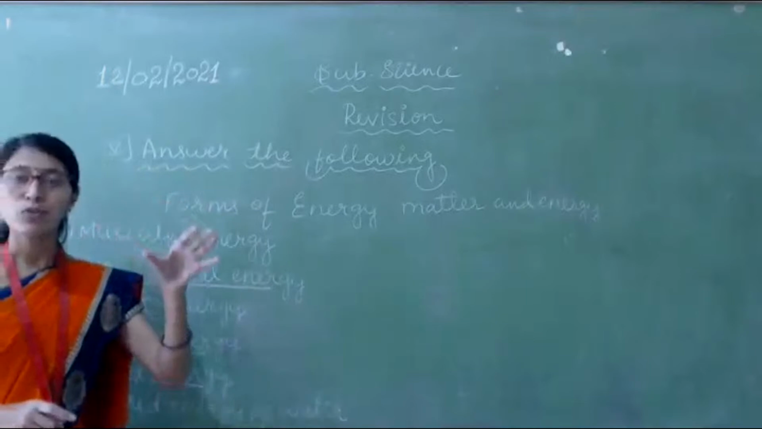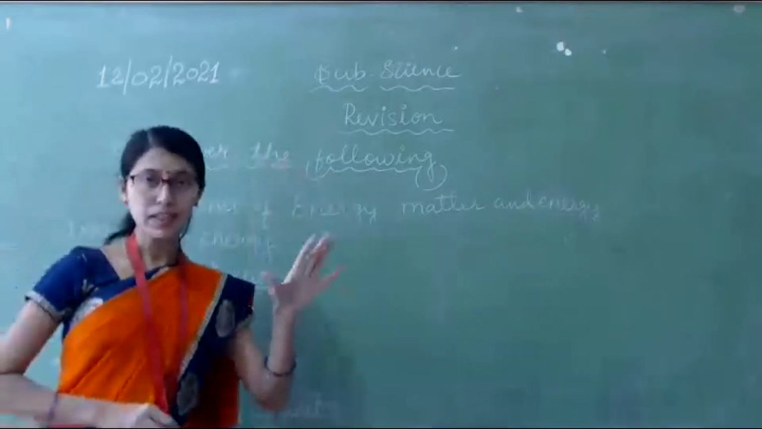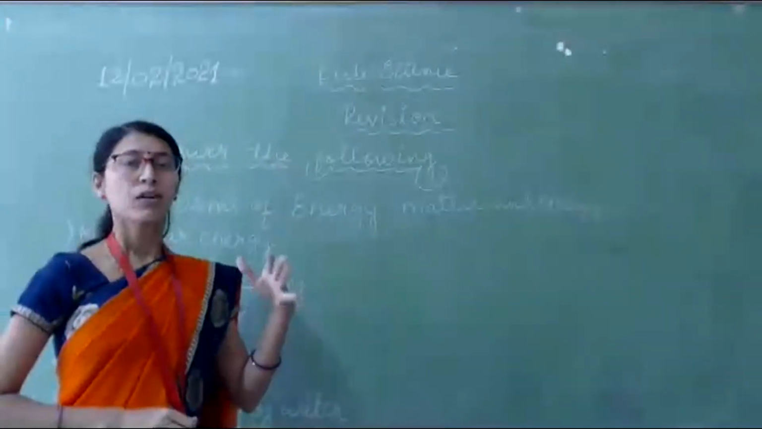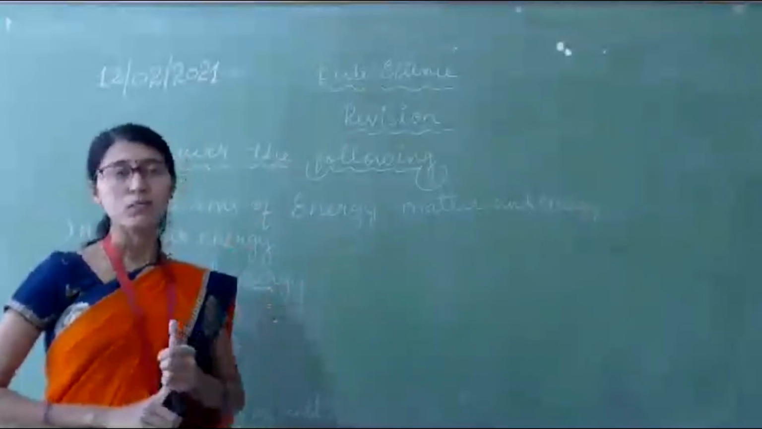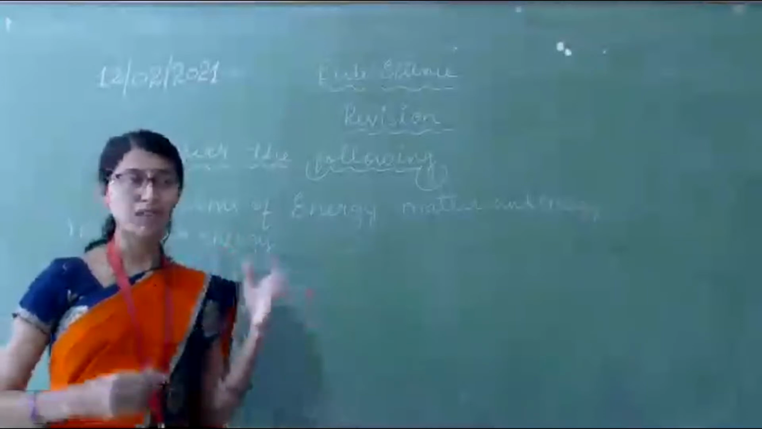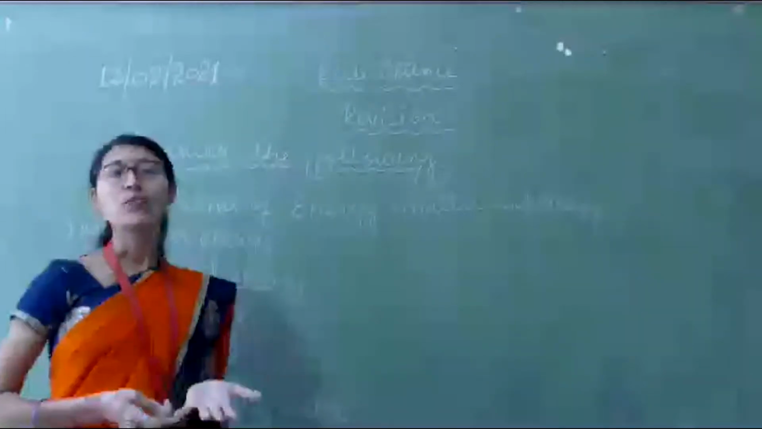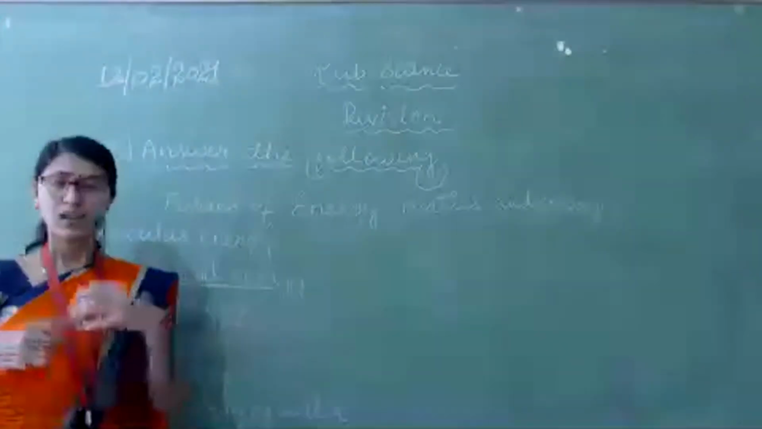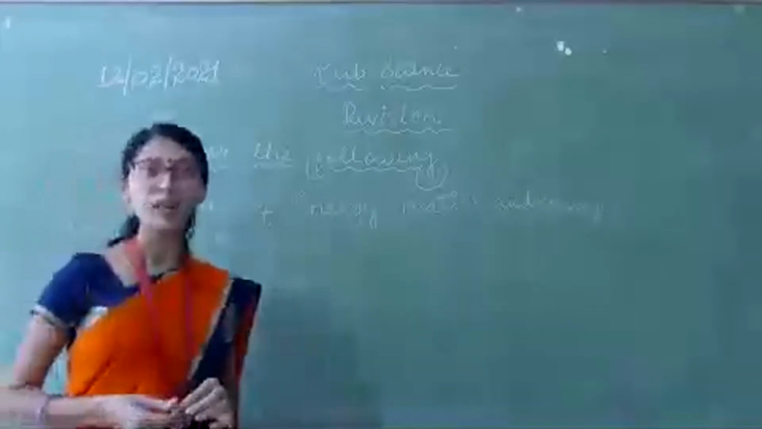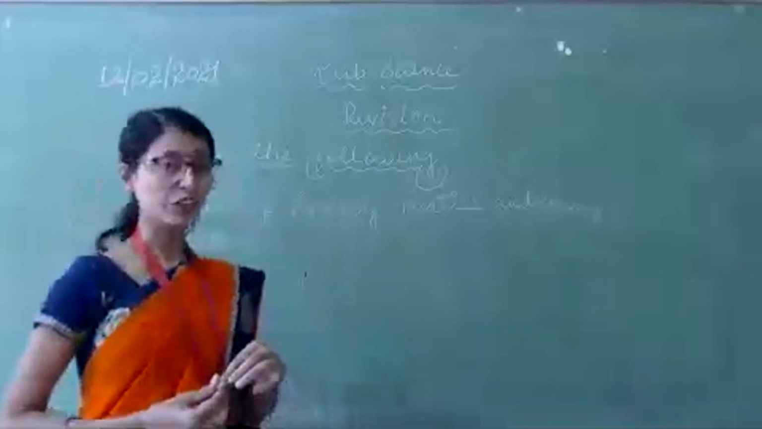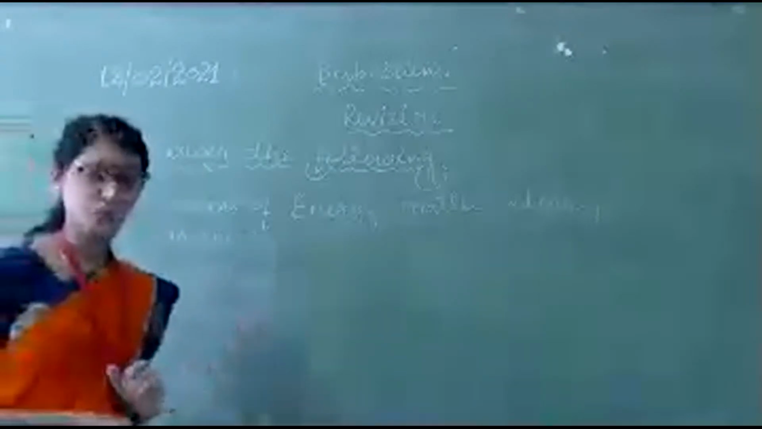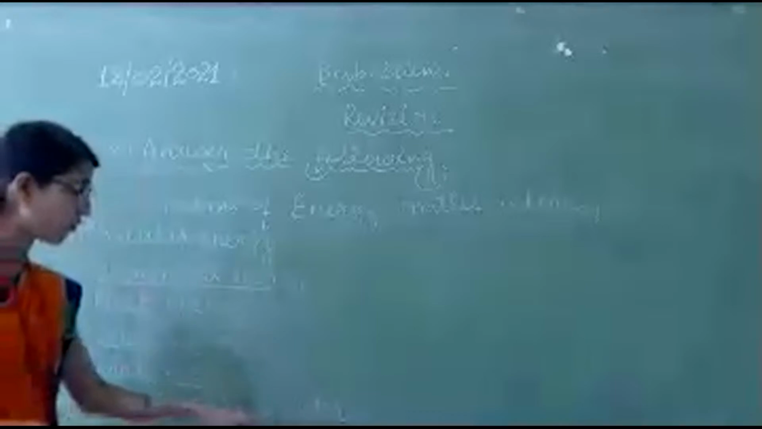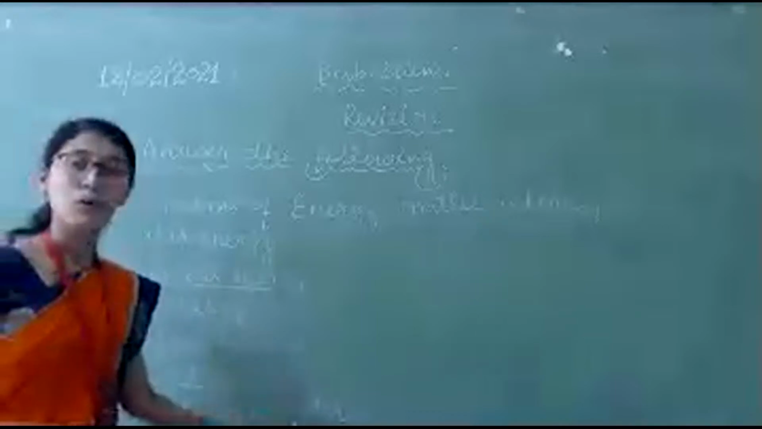we can supply that water to all agricultural land. Then only crops will grow properly. If there is no water, then crops will not grow. If there are no crops, then we can't get food. If we don't have food, then we can't get our energy. If we don't have energy, then we can't do any kind of work, right? So all of them depend on each other. So here stored energy of water is nothing but potential energy.